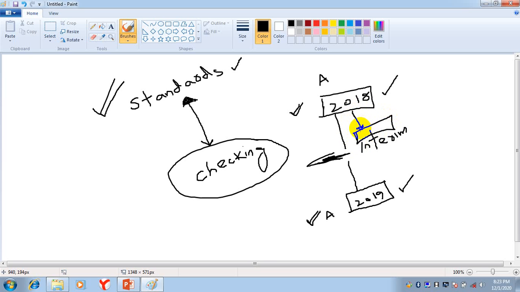Suppose after 4 months, at the end of the 2018 audits, now in April or May, the company wants to declare dividend. The company wants to distribute dividend. So auditors will come and audit the accounts, and after that, the company can announce dividends.